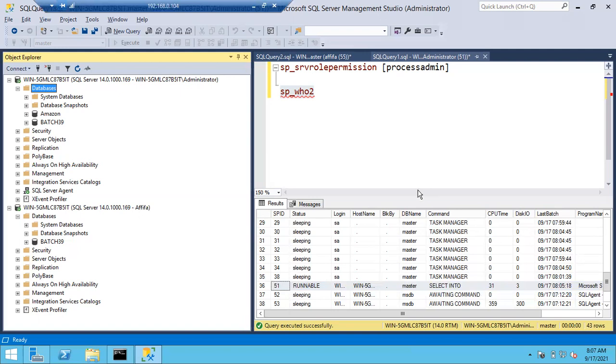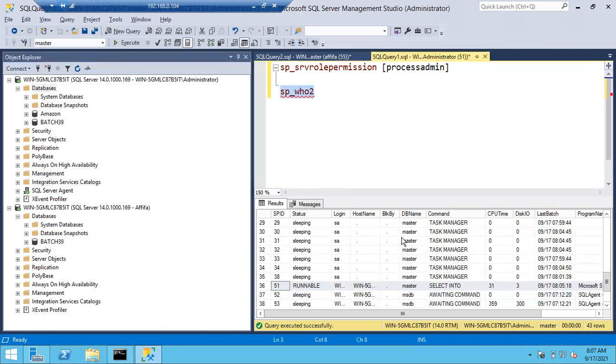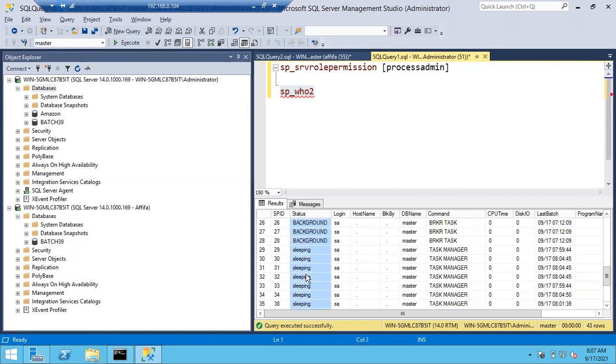Right. So sp_who2, if administrator runs this query, he can see all the processes. Currently 43 processes are there. As discussed, 1 to 50 are background sessions, and 51 onwards user sessions will come. Okay. So you can see the status of the sessions, whether the query is running or sleeping or runnable or suspended. Lot of statuses are there for this, or background session. These are different statuses for each session.